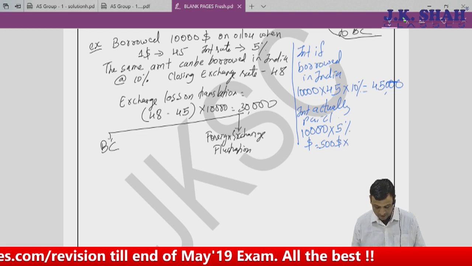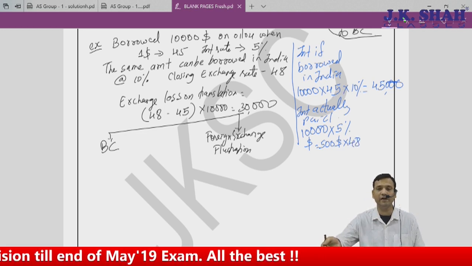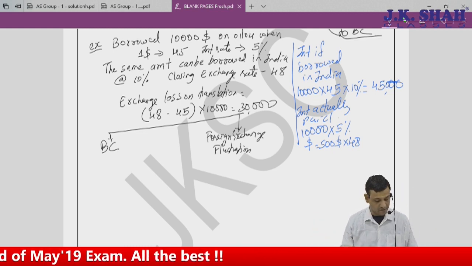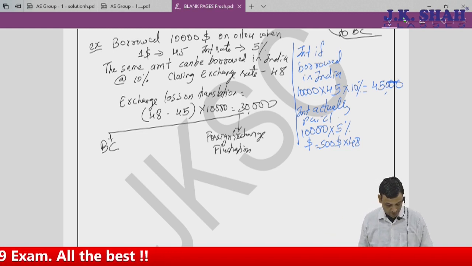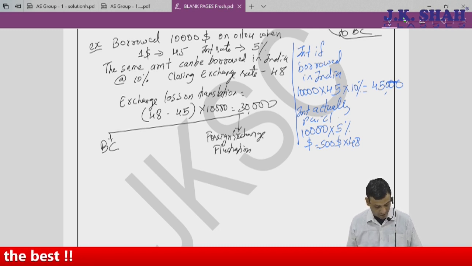And when I pay, the exchange rate is 48. Here it would be 45, because had I borrowed in India, it would be Indian rupees only. But because I have borrowed in a foreign currency, I have to pay interest in dollars. So it is 48 rupees per dollar into 500, that is 24,000. I would have ended up paying 24,000.